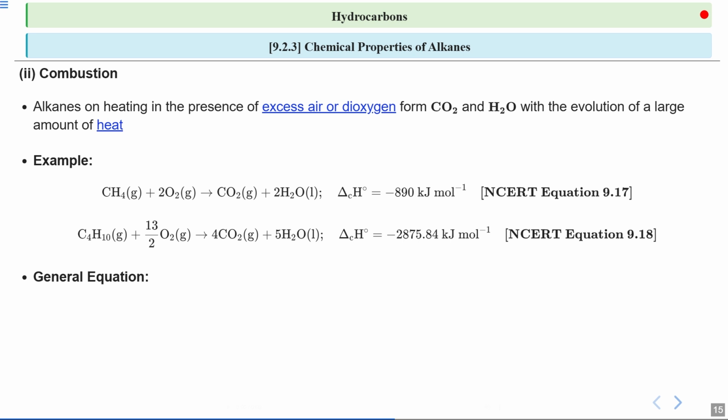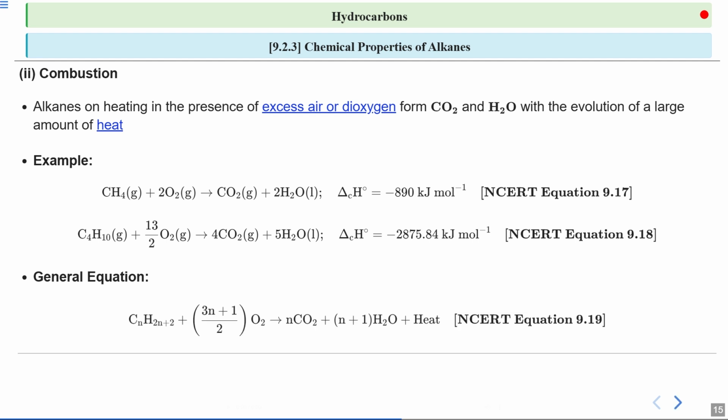Now, we can write a general equation for the combustion of any alkane. This will help us do numerical problems in thermodynamics as well. The general equation shows that an alkane whose formula is CnH2n+2 reacts with (3n+1)/2 moles of oxygen to produce n moles of carbon dioxide and (n+1) moles of water along with heat. So, this equation helps us predict the products and energy released for any alkane combustion.